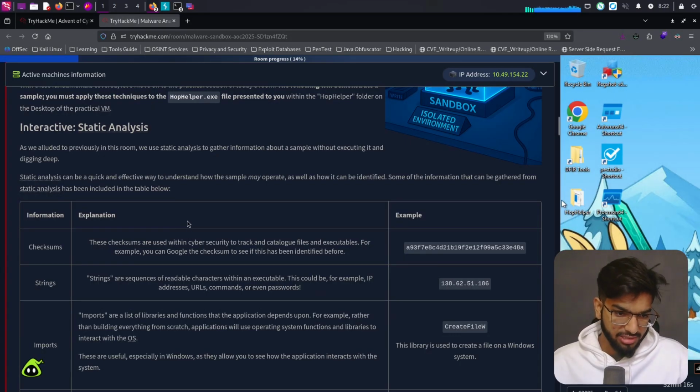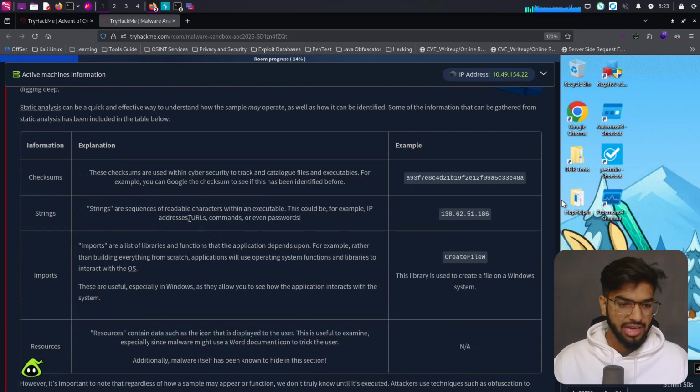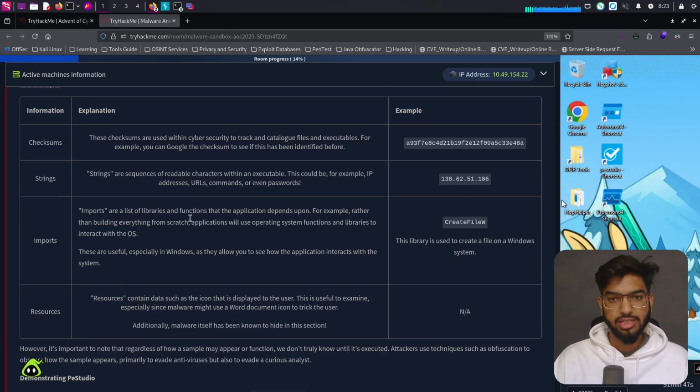Interactive static analysis. As we alluded to previously in the room, we use static analysis to gather information about the sample without executing it and digging deep. Static analysis can be a quick and effective way to understand how the sample may operate, as well as how it can be identified. Some of the information that can be gathered from static analysis has been included in the table below. They've provided us with a table describing each piece of information that we can potentially find from static analysis, and in fact, we do find this in all cases when we perform a static analysis of the application or the malware itself. So we find some checksums.